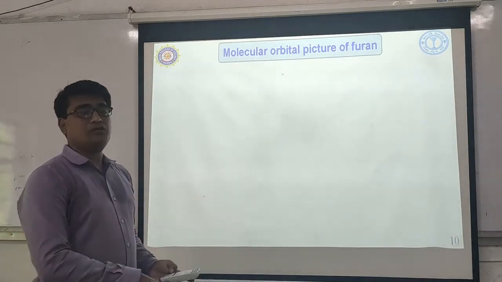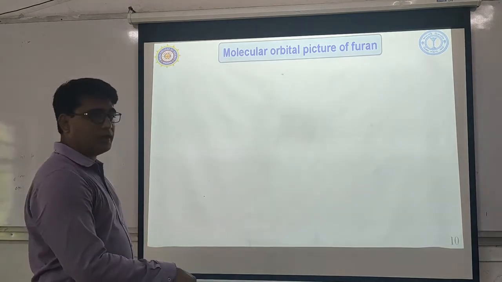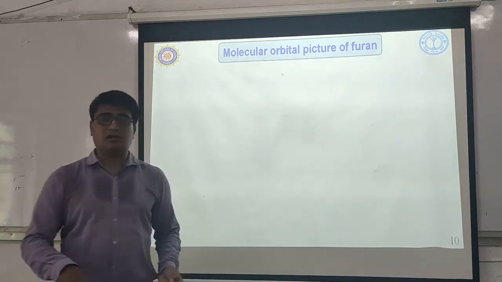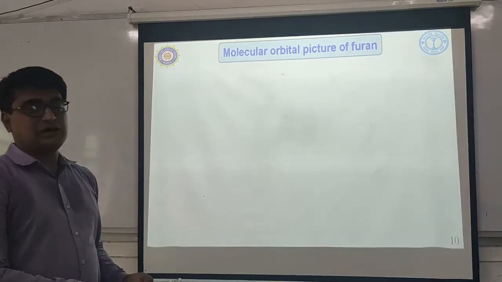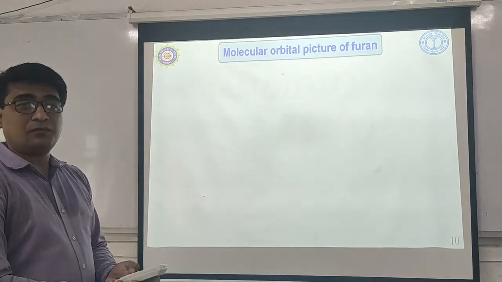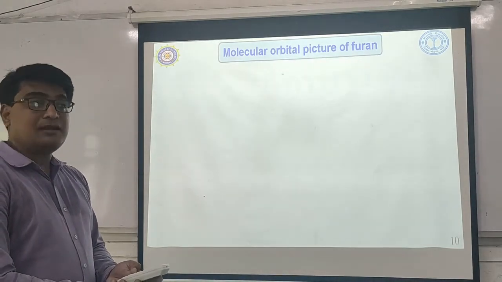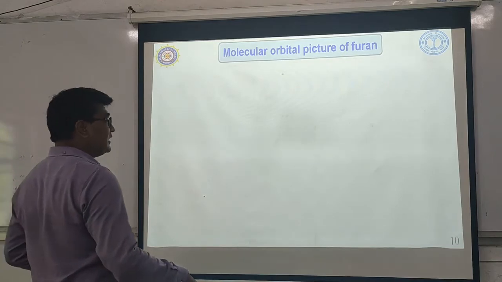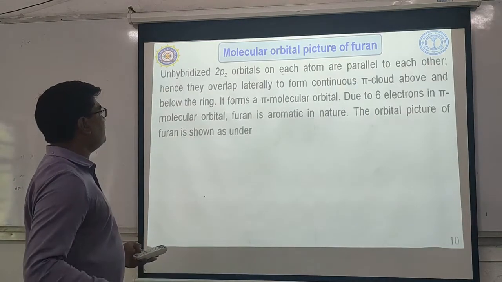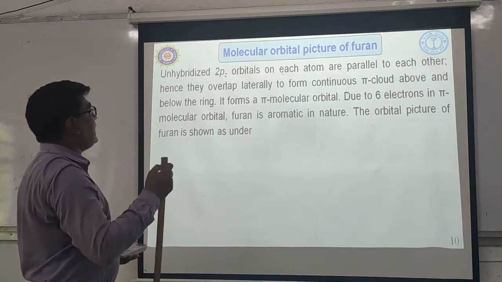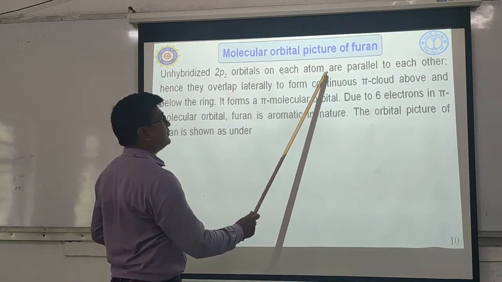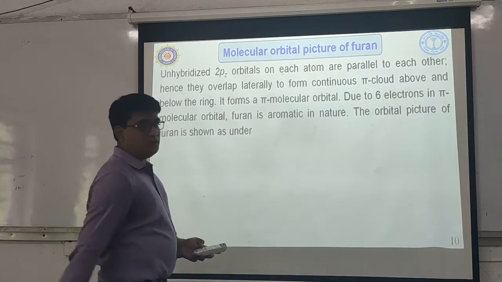Then what about the formation of the pi bond? Okay, now all sp2 hybrid orbitals of carbon and oxygen are utilized, but you know the 2pz atomic orbitals on carbon as well as oxygen still remain. Okay, so what do they do? The unhybridized 2pz orbitals on each atom are parallel to each other.